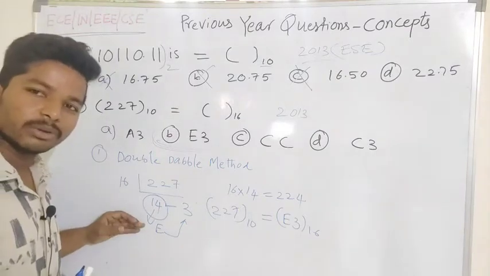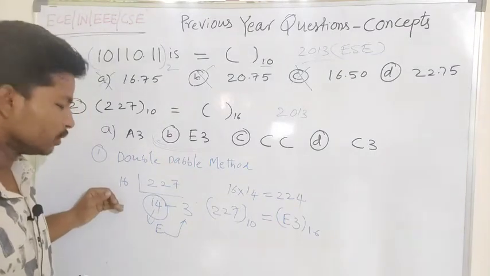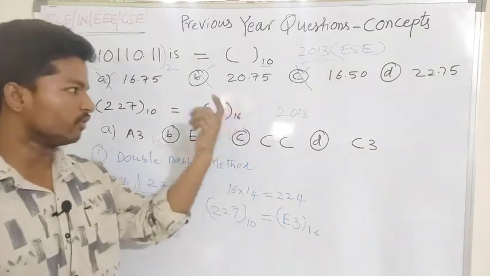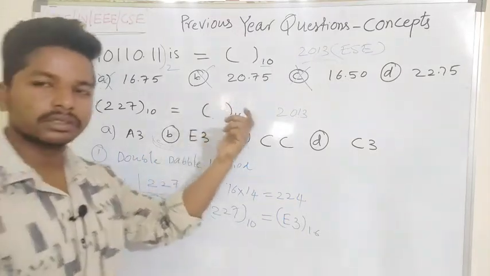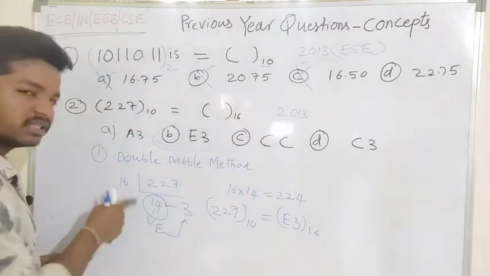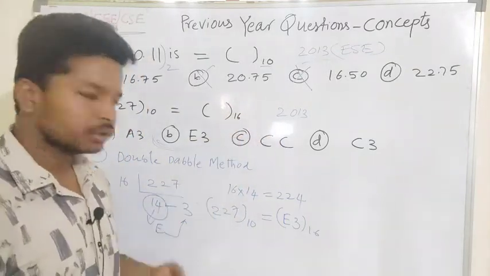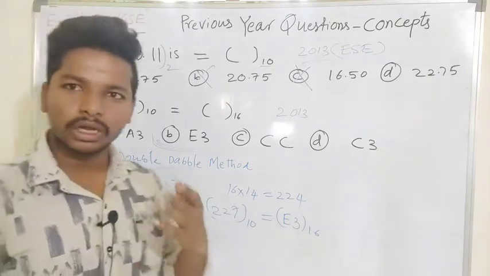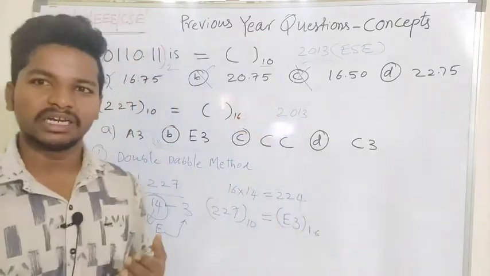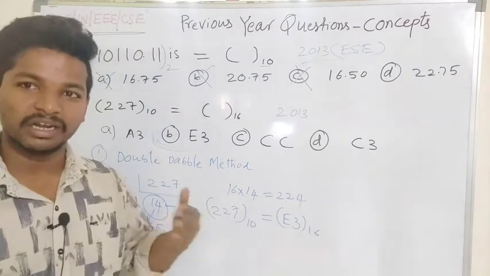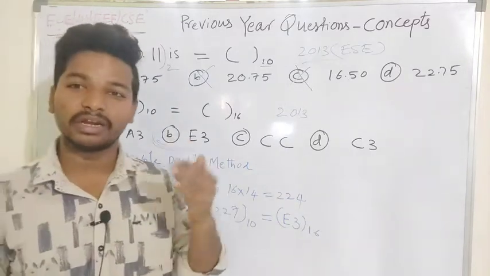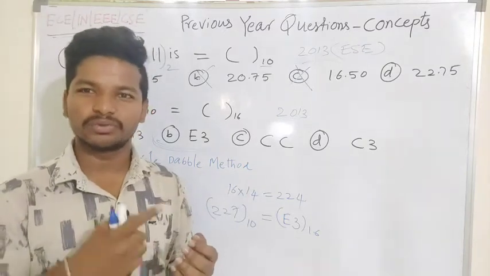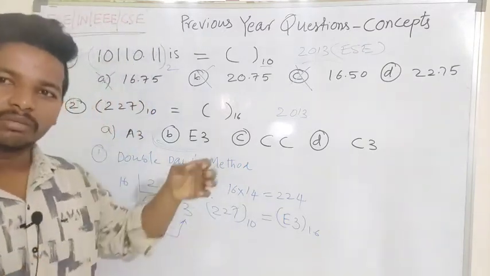To solve the question very quickly, you have to take the double-division method. If it is asked in the octal number system, just divide the number by 8 so that you can get the number directly. But don't follow the method of solving from decimal to binary, then binary to hexadecimal or binary to octal, where we have to deal with a lot of zeros and ones. It will take some amount of time.